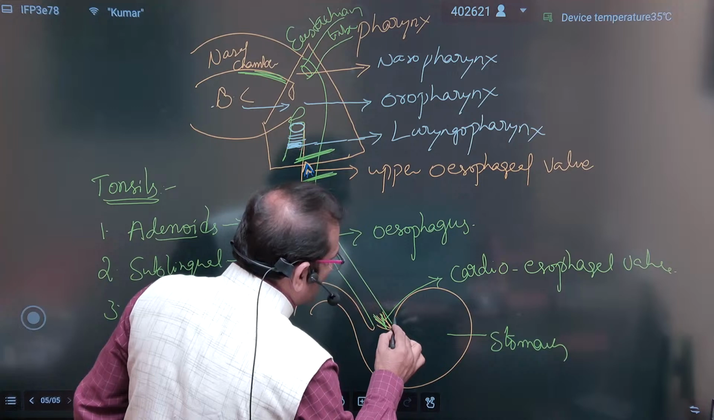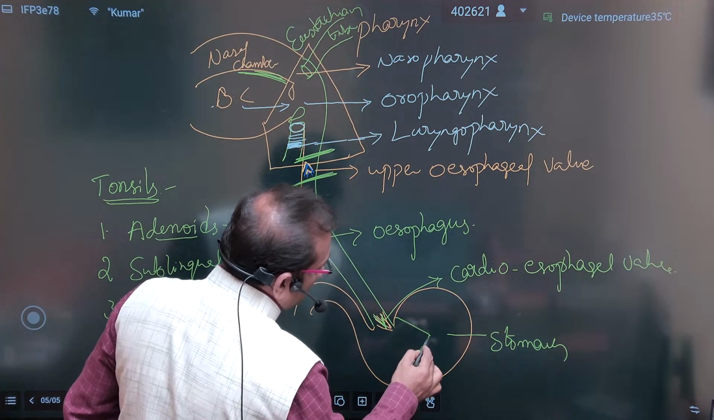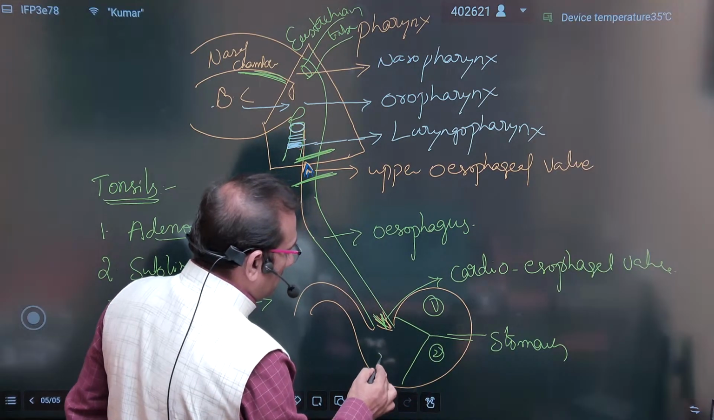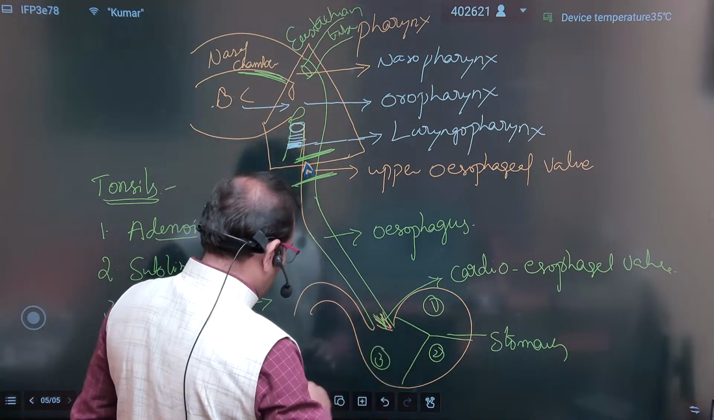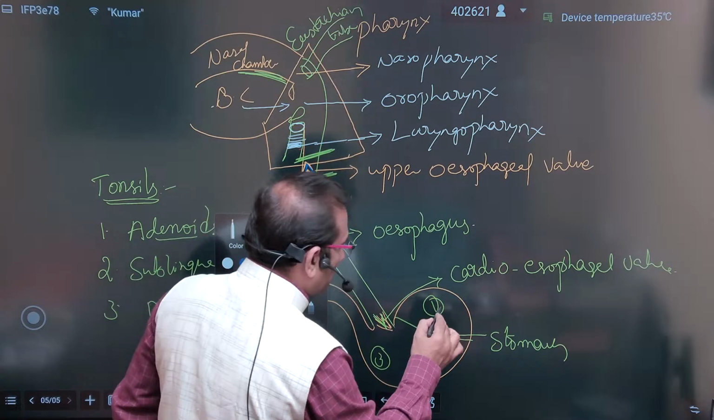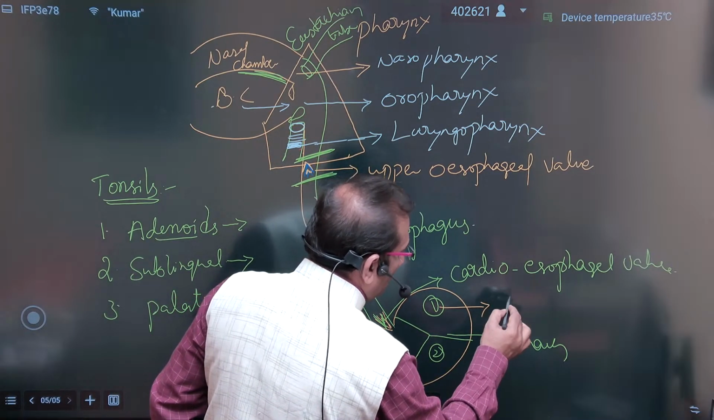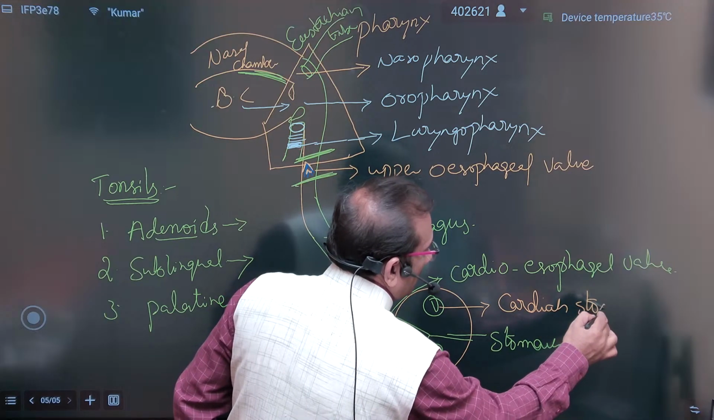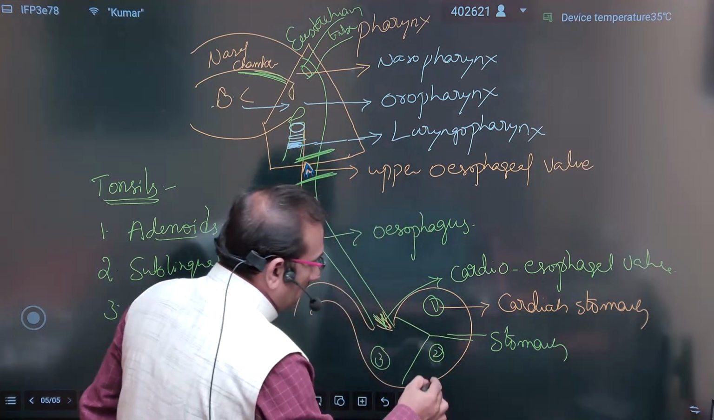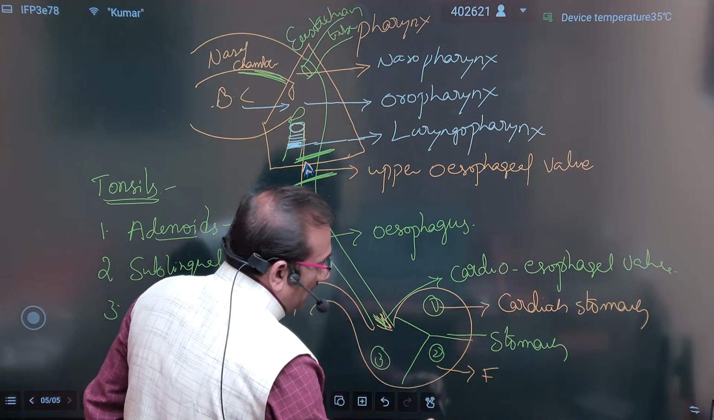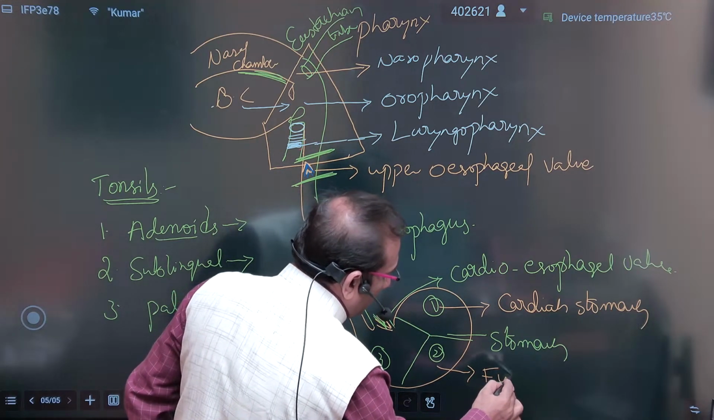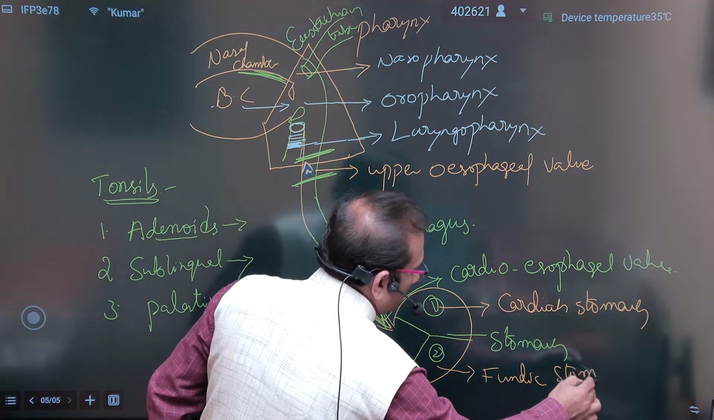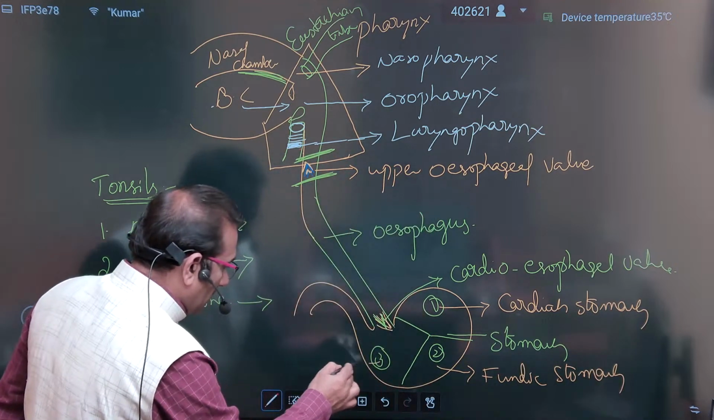The stomach has three parts. The first part, the middle portion, and the back side, the third portion. The first part is known as the cardiac stomach, near the heart. The second one, the large portion where the reactions and digestion take place, is called the fundic stomach. And the third one is called the pyloric stomach.